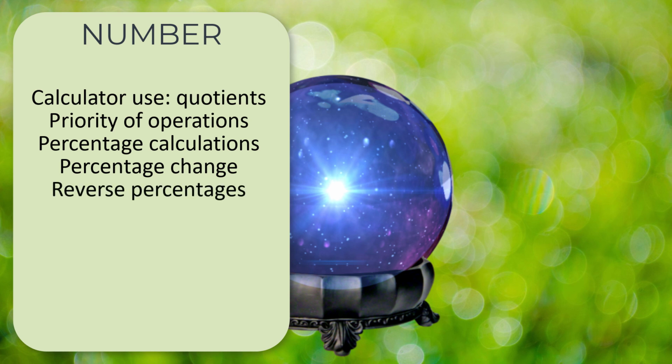Reverse percentages, so if I give you a final price, can you work out what it was to start with from before the percentage change was made? Upper and lower bounds, this is sometimes referred to as error intervals or limits of accuracy. So it's where a number has been rounded to a certain degree of accuracy, like to 1 decimal place, and you need to then consider the range of possible values it could have been that it got rounded to that number. And often there are additional questions where you have to pick which bound to use to come up with